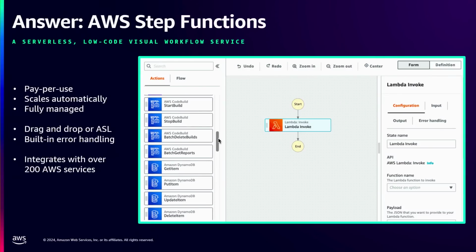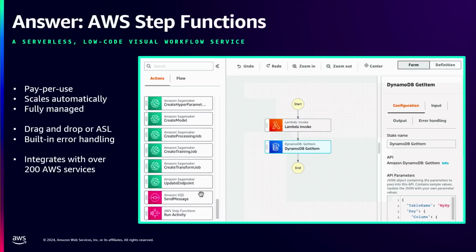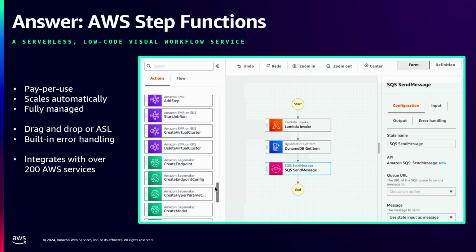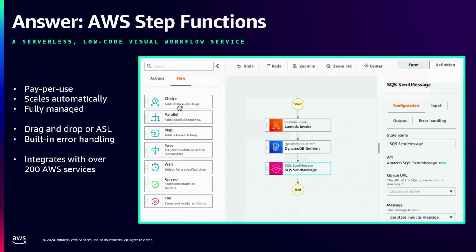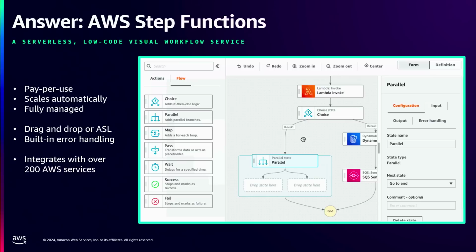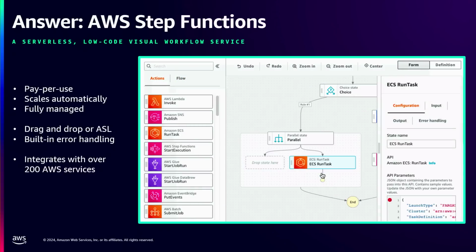Now, again, this is a 400 level. Most of you raised your hand, but just for those of you who are getting to know it, AWS Step Functions is pay-per-use. What you're looking at is Workflow Studio, and it is a visual workflow service where you can build, drag and drop, how you want your application to run. Do this, then do this. Now do these things at the same time. If this, then do this. You have logic, you have flow. There's a lot of things that work in this.